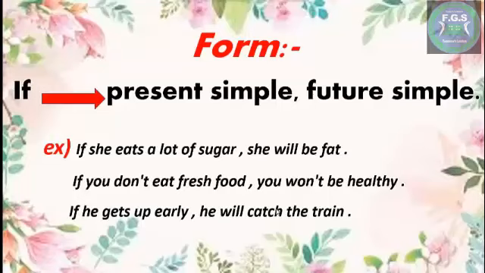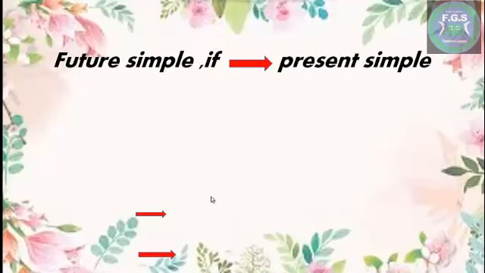So we use the first conditional of if to talk about things that might happen in the future. Okay, Miss Dina, if I want to put if in the middle, how can I do it? We will put the sentence in future simple first, then if plus present simple.